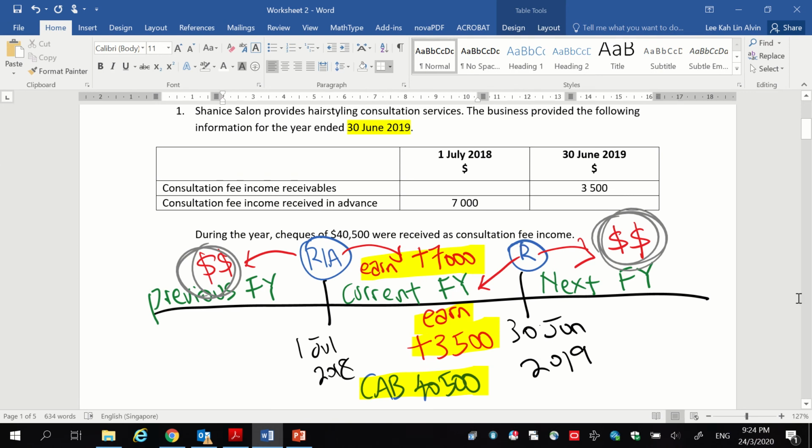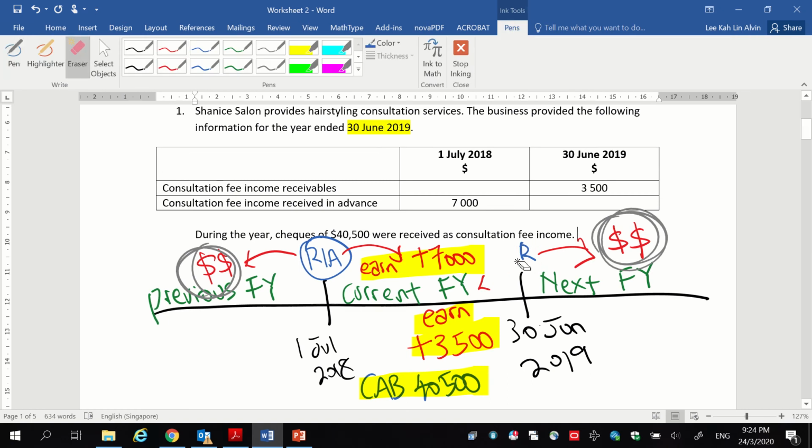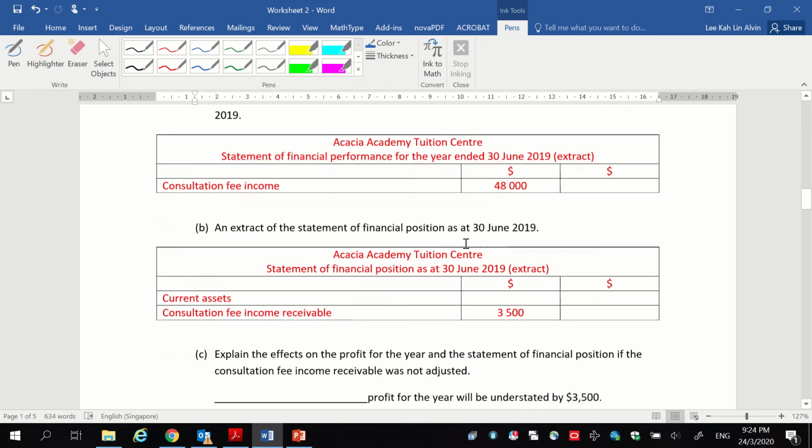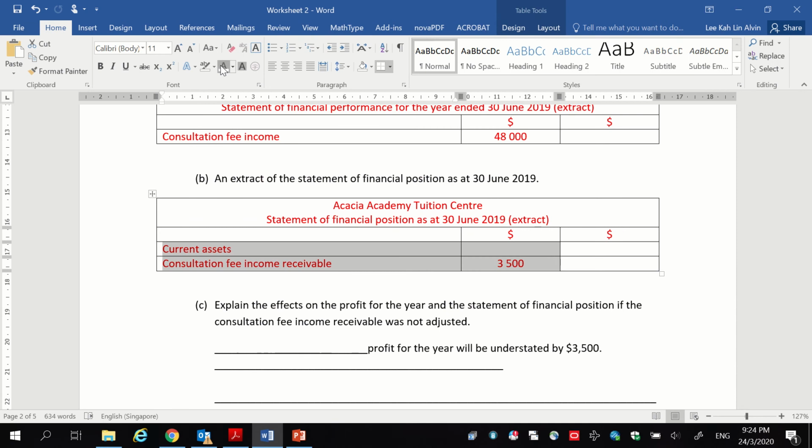It's not there at all. Okay, so imagine this account is not there at all. What happens when this account is not there at all? You will not have a receivable, so this will be gone. Now, we should have a receivable, but because we did not adjust, it is gone.